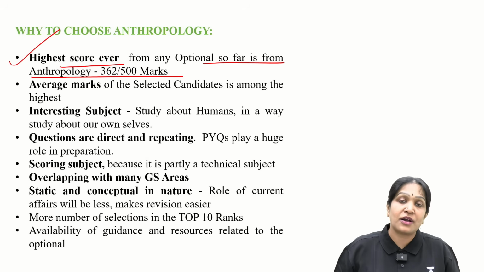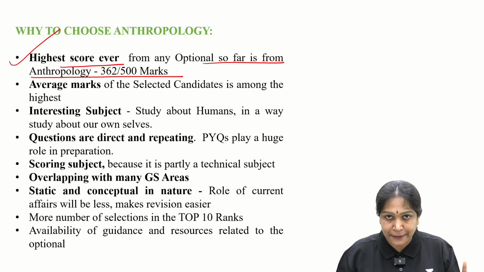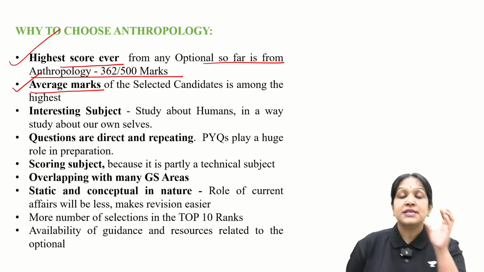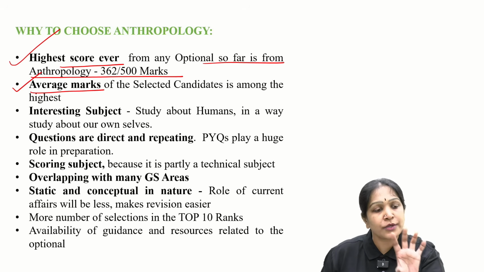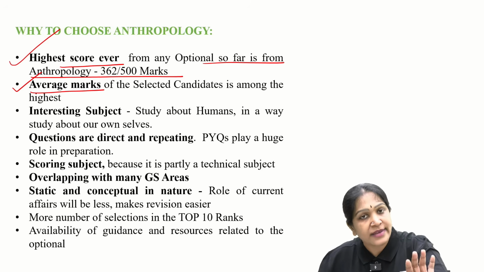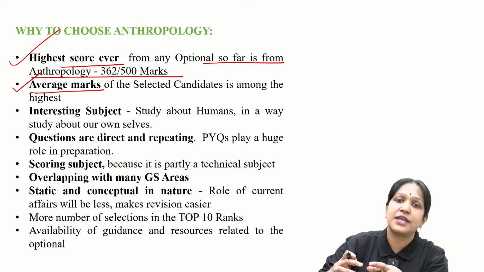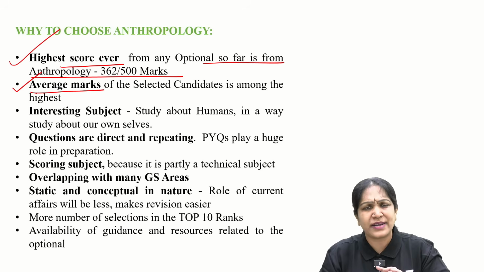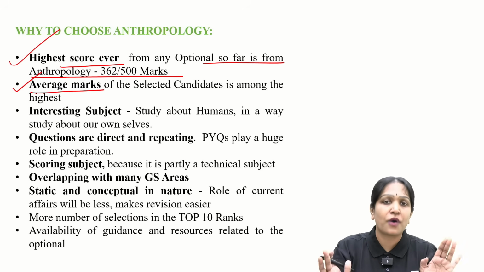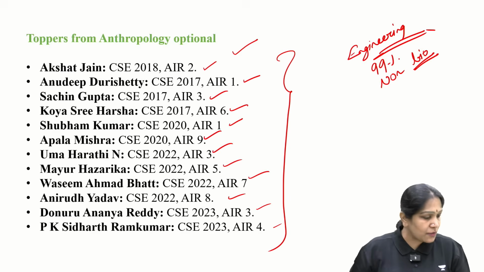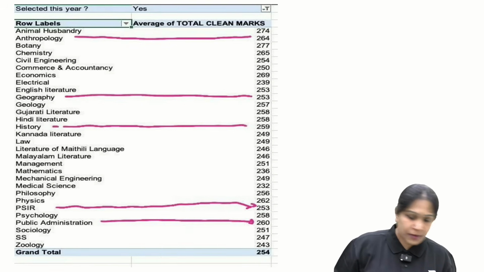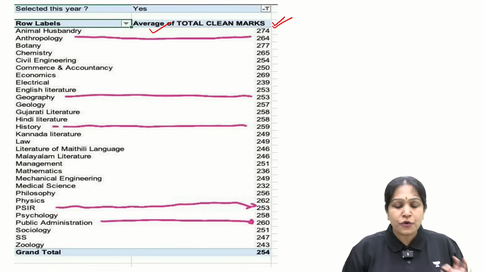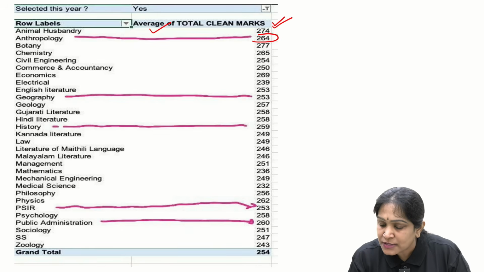That should not be your criteria. Why? Because these are called feats, wonders. They don't happen regularly. So what should be our criteria? Average marks. Some of the selected students got 200. Some of the selected students got 360. What is the average of these two? Is it clear? Few people got 200, 250, 300, 315, 310, 320, 270. What is the average of all these? Okay, average score. Let us look at this average score, the average of the total marks. If you observe, for anthropology it is 264.